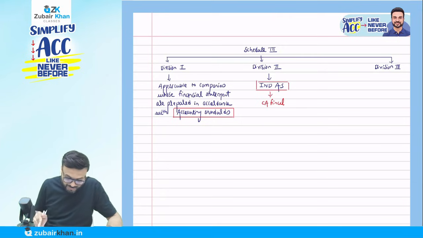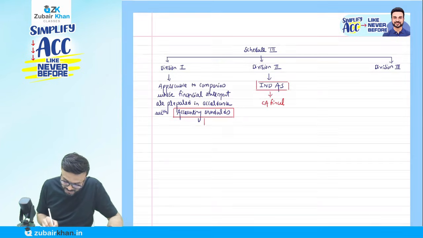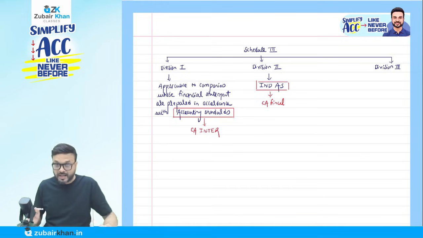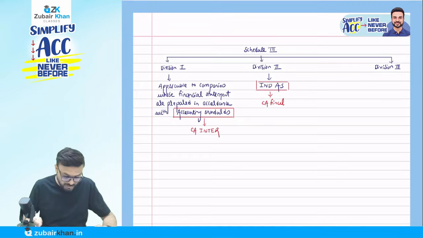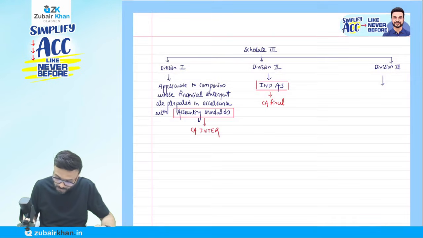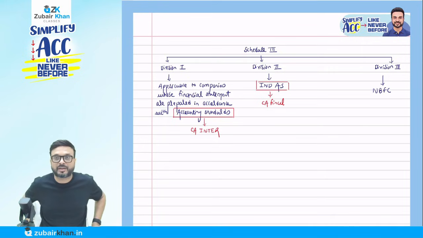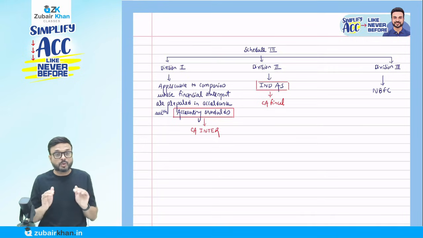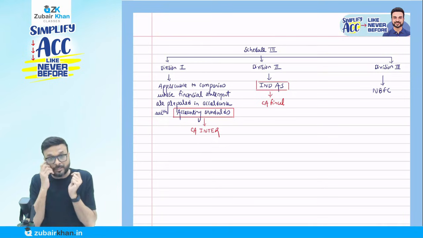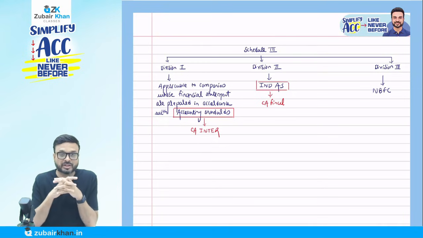Now what you have at inter level, this is at the CA inter level. You got the point here. So you will ask me, what about the third division? Basically this is applicable to non-banking financial companies, which is not at inter or even at the final level. Division 3 is applicable to NBFCs, non-banking financial companies.